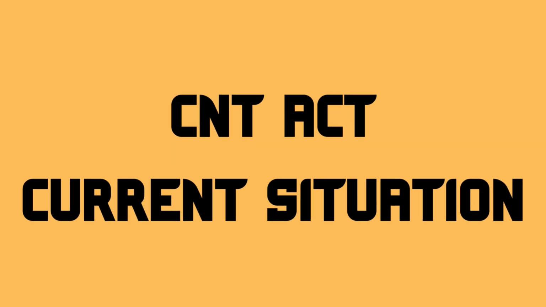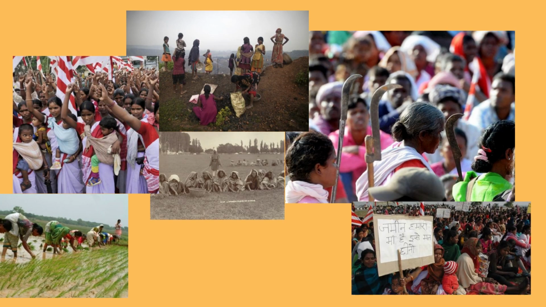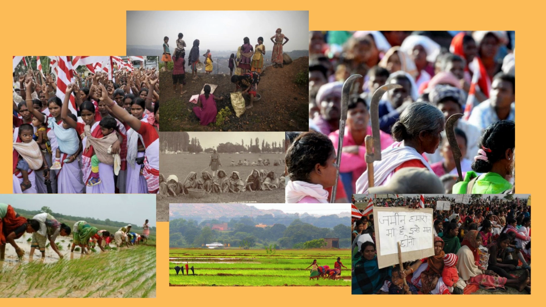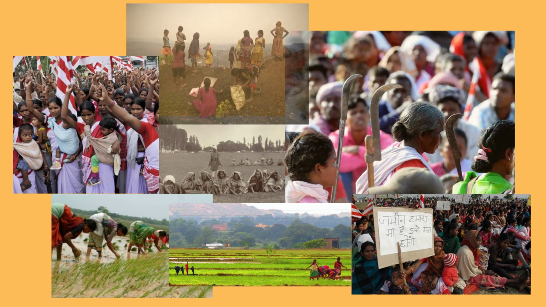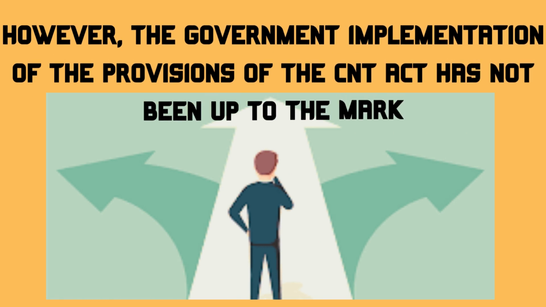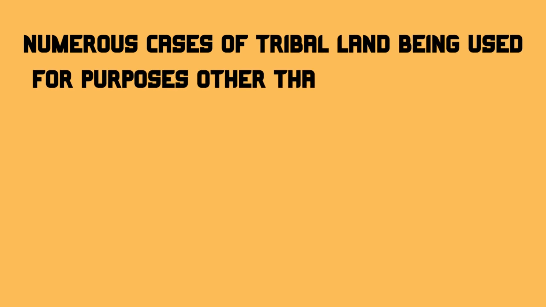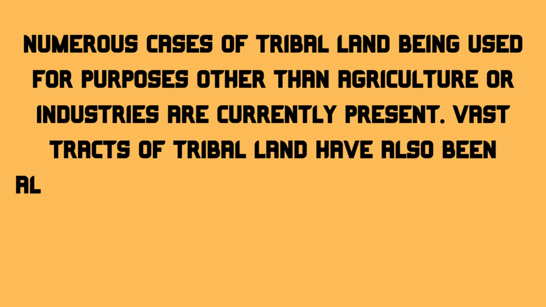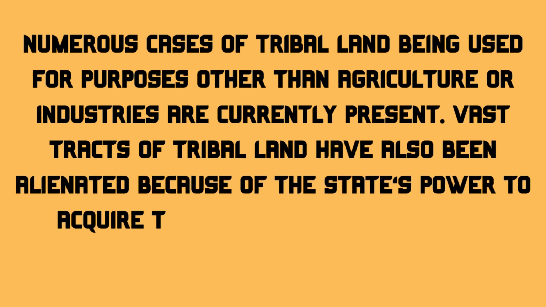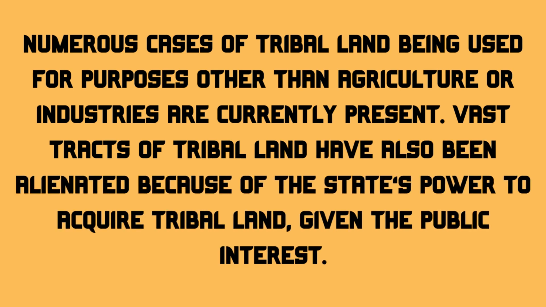CNT Act, current situation. The Chota Nagpur Tenancy Act, CNT Act, was created for giving the tribal people a right over their land and to protect their land rights. However, the government implementation of the provisions of the CNT Act has not been up to the mark. Numerous cases of tribal land being used for purposes other than agriculture or industries are currently present. Vast tracts of tribal land have also been alienated because of the state's power to acquire tribal land, given the public interest.